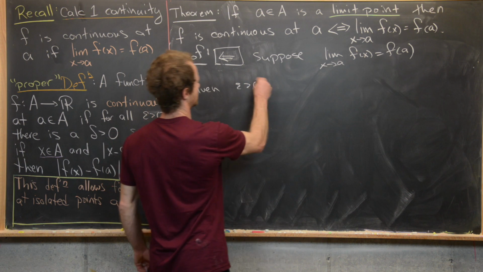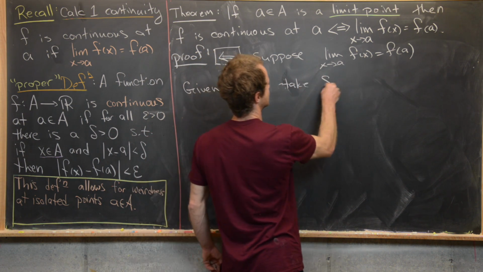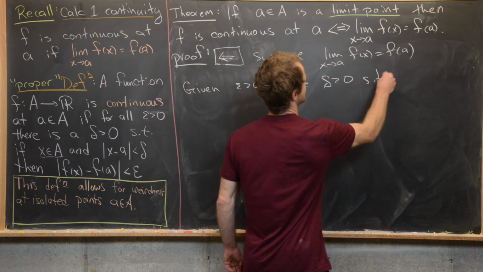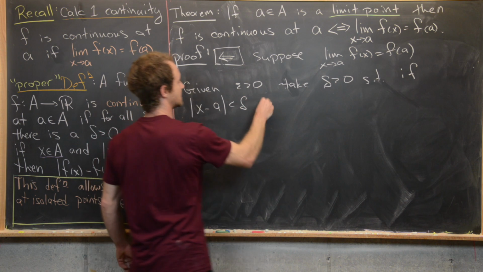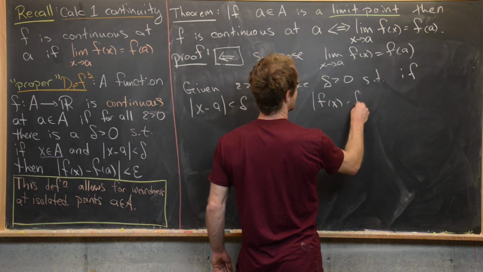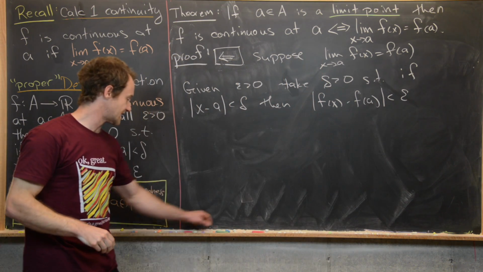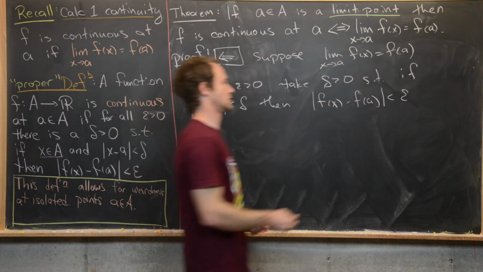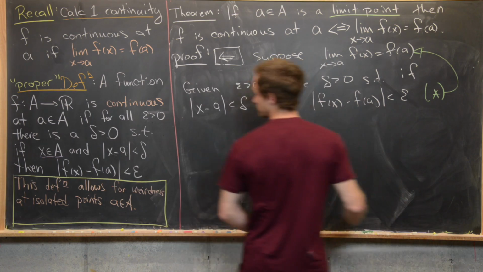So given epsilon bigger than 0, let's go ahead and take delta such that if the absolute value of x minus A is less than delta, then the absolute value of f of x minus f of A is less than epsilon. And so, like I said, this is possible because of this assumption right here.